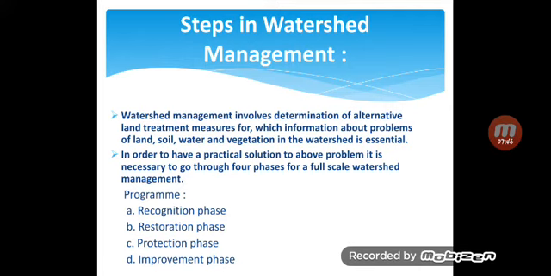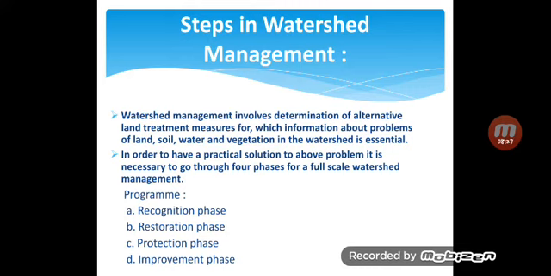As we know, a watershed recharges groundwater for irrigation. So these are some common objectives of watershed management. A watershed can solve the problems of land, soil, water and vegetation. Due to lack of irrigation water, some lands will not be cultivated. So if there is watershed management, then that land can also be cultivated with the help of the watershed.